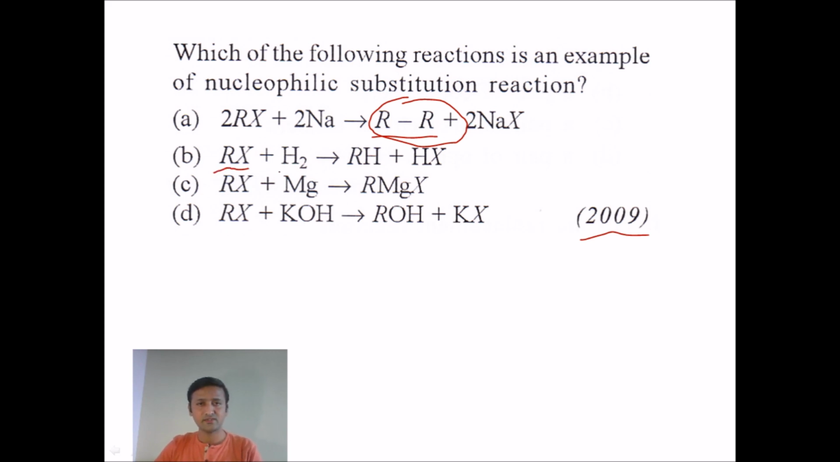RX then H2: this reaction can be classified as a reduction reaction, not a nucleophilic substitution reaction, because X is replaced by hydrogen here. The third one, RX plus magnesium giving RMgX, is the preparation of a Grignard reagent. And you can see the last option, RX plus KOH. In the place of X, you are getting OH, so OH minus is attacking the alkyl halide. So the right answer for nucleophilic substitution is option D.